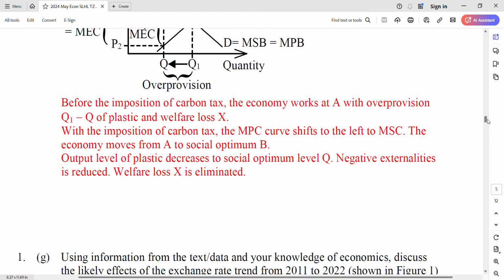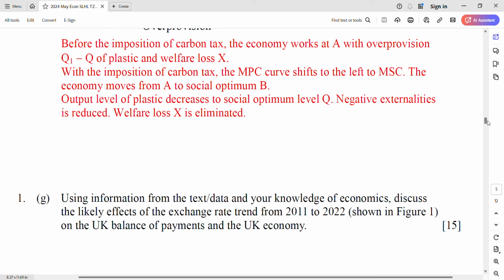Of course. Next one. Using information from the text and the knowledge of economics, discuss the likely effects of the exchange rate trend, this is the source, don't talk about it, on the UK balance of payments and the UK economy, 15 marks. Relax. Two questions, on the UK balance of payments and on the UK economy, so each one is 7.5 marks.